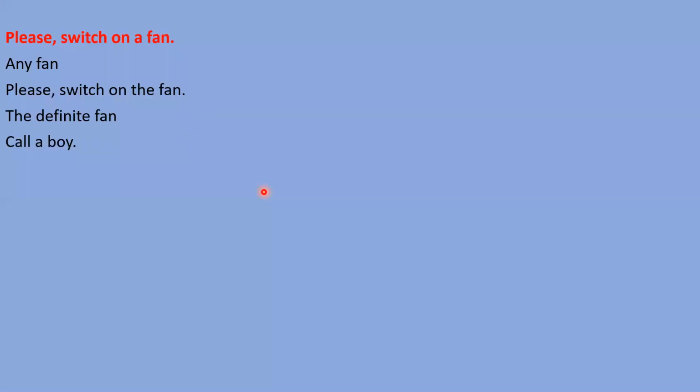Call a boy. If I say call a boy, so I want to say call any one boy, right? If I say call the boy, so it means I'm talking about any definite boy, right? So this is the difference between definite and indefinite. Now, dear students, according to this understanding, we will do this exercise. Fill the suitable article.